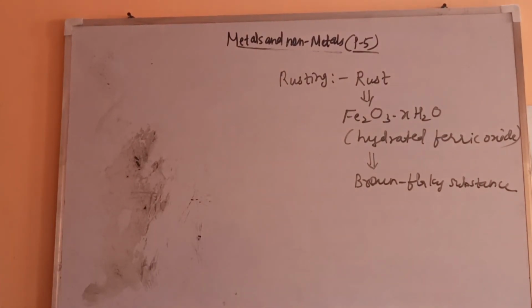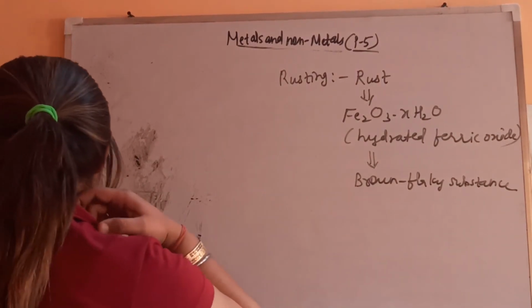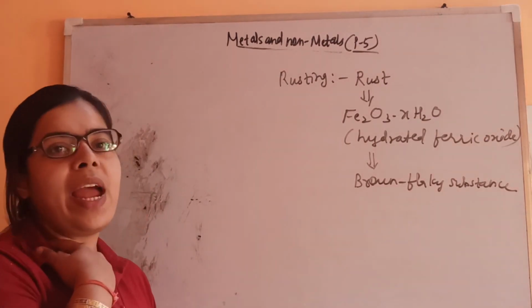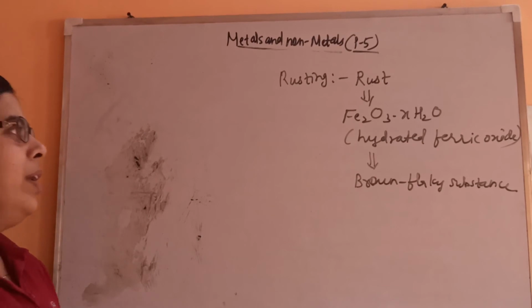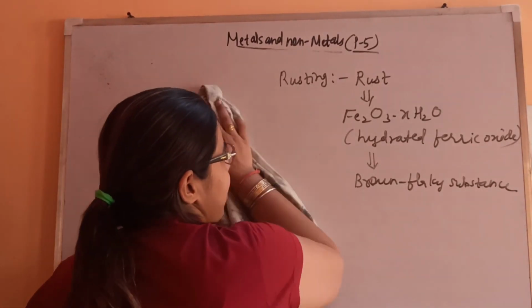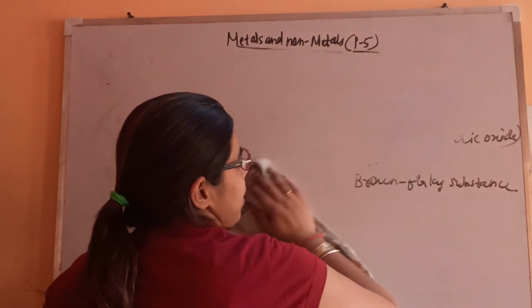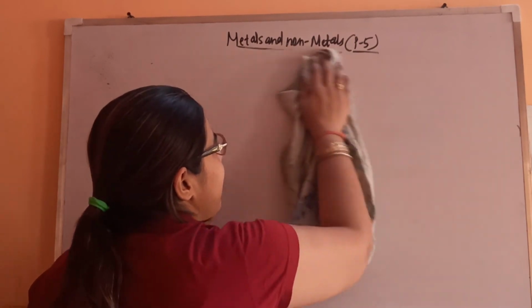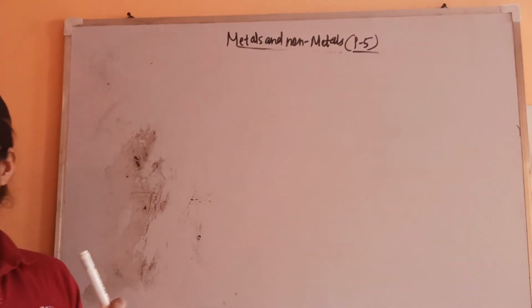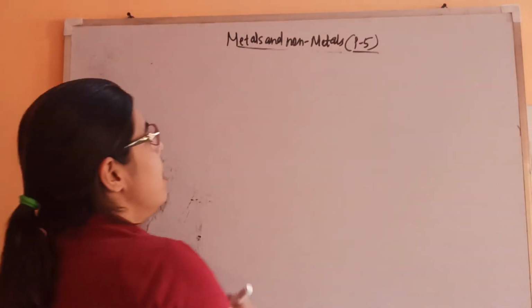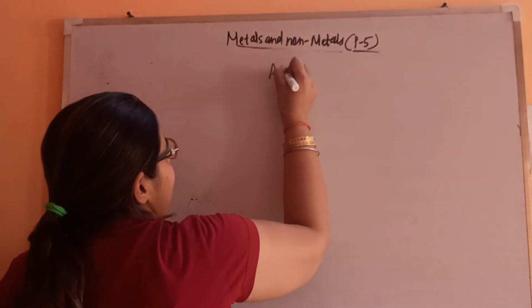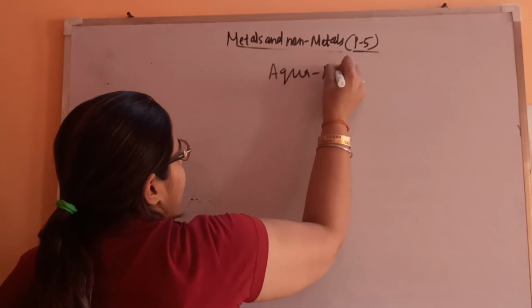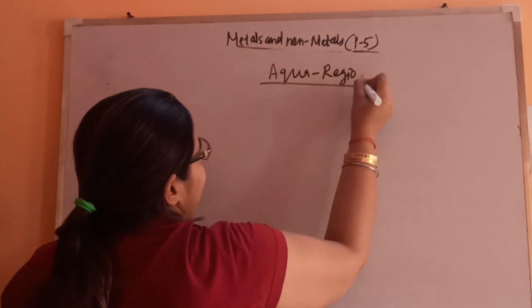Now we'll see the last part of this chapter. One thing is left. We have seen that inert metals do not react at all. Like gold: it will never dissolve in water and other solvents, but it gets dissolved in one particular solvent. So let's see aqua regia. What is aqua regia?